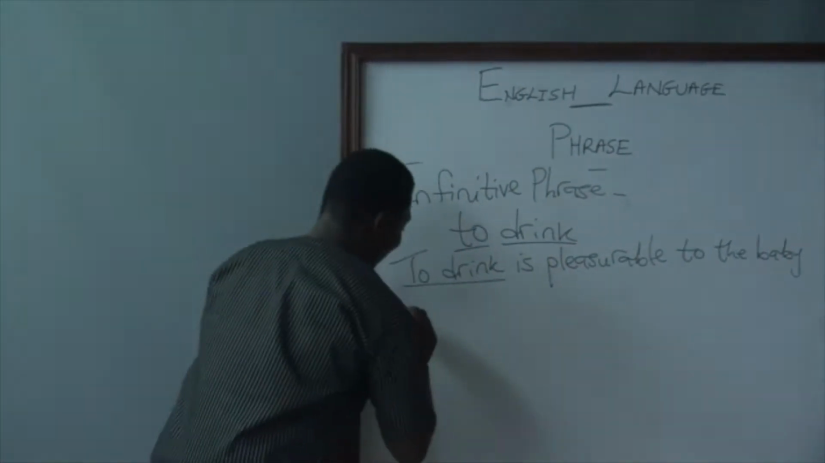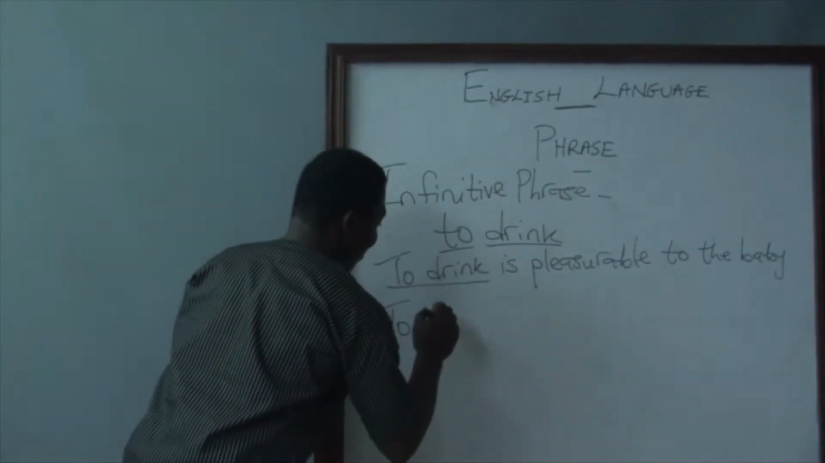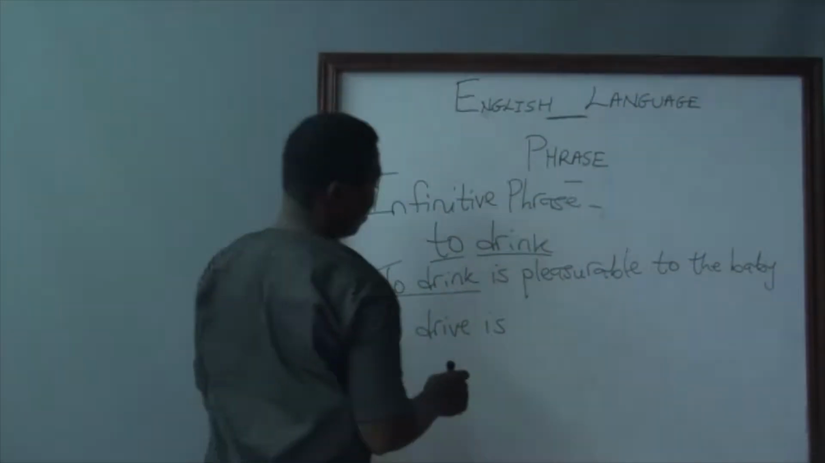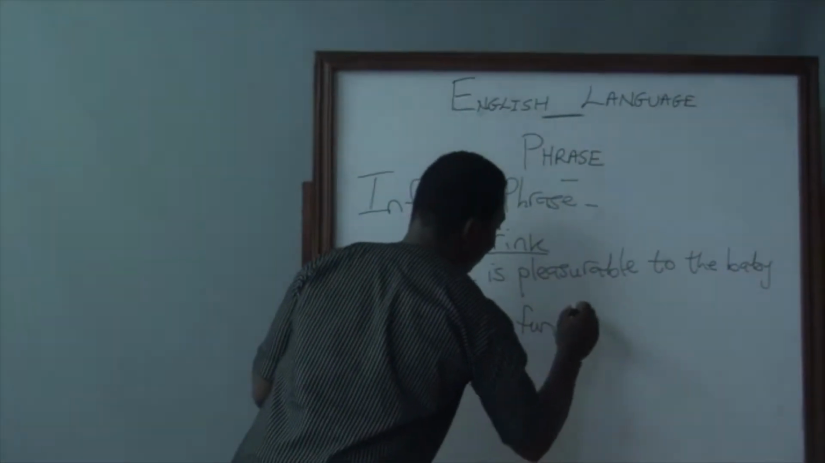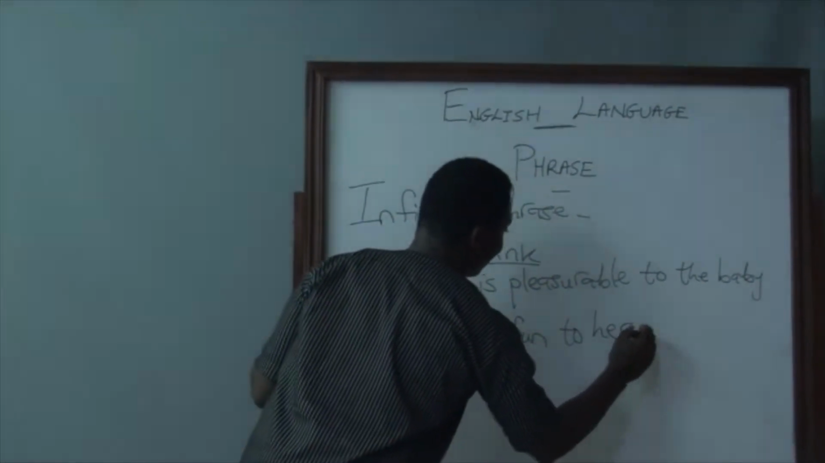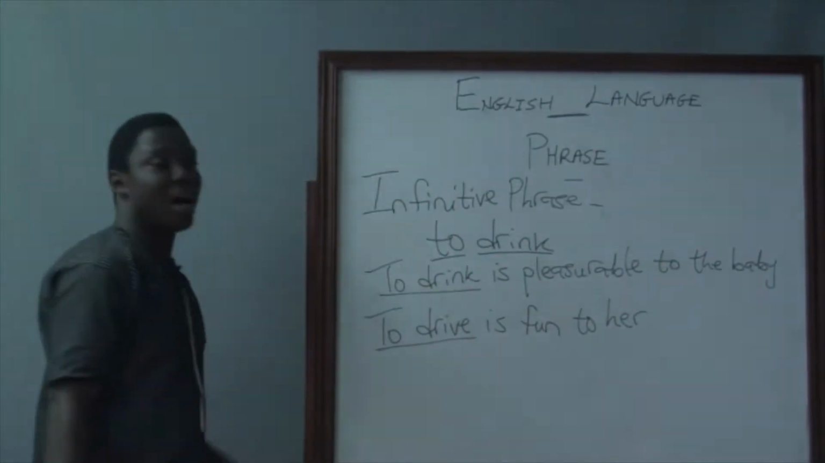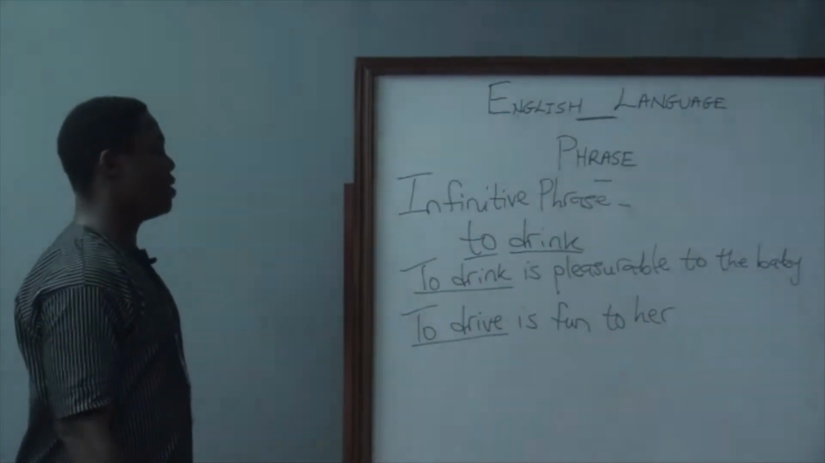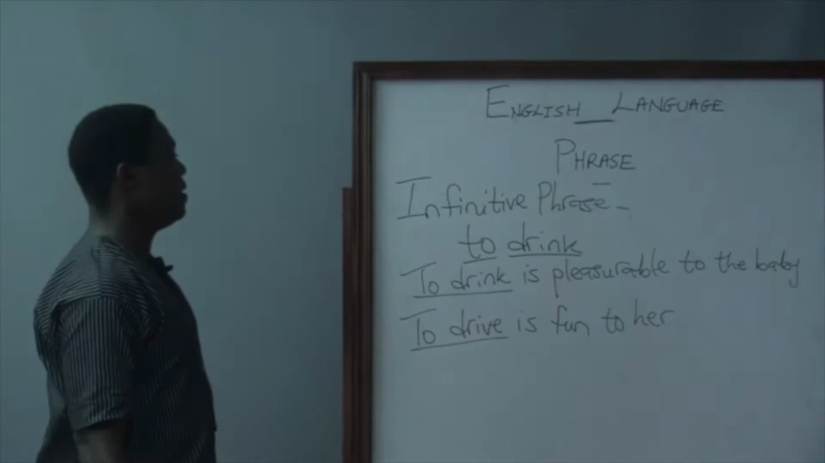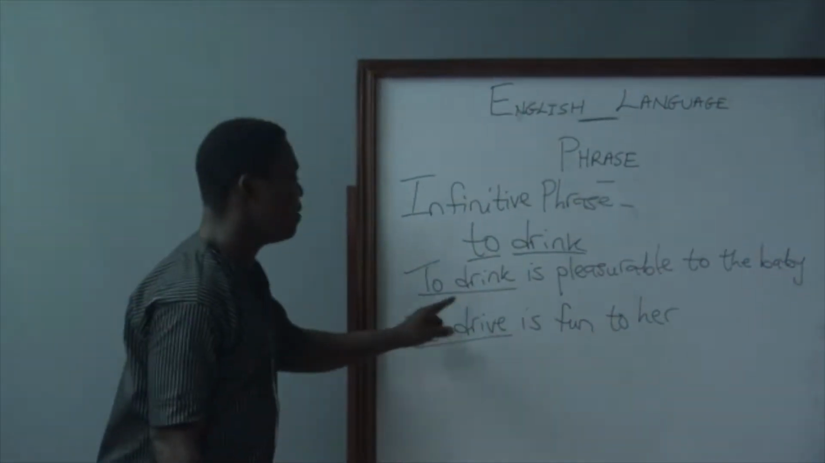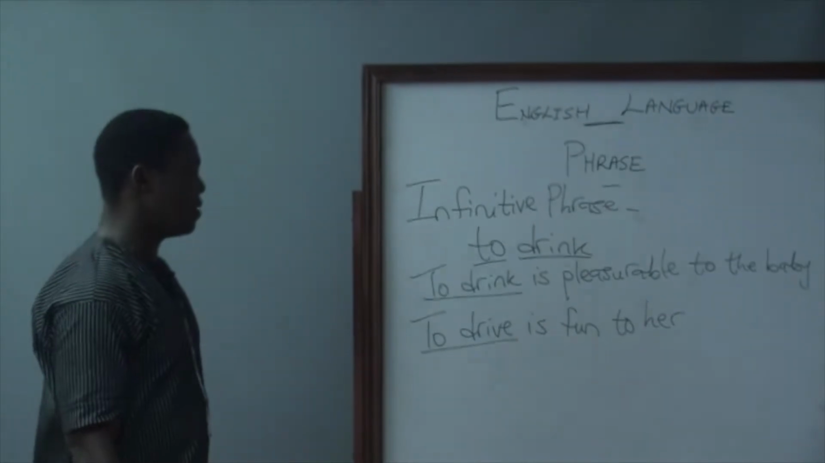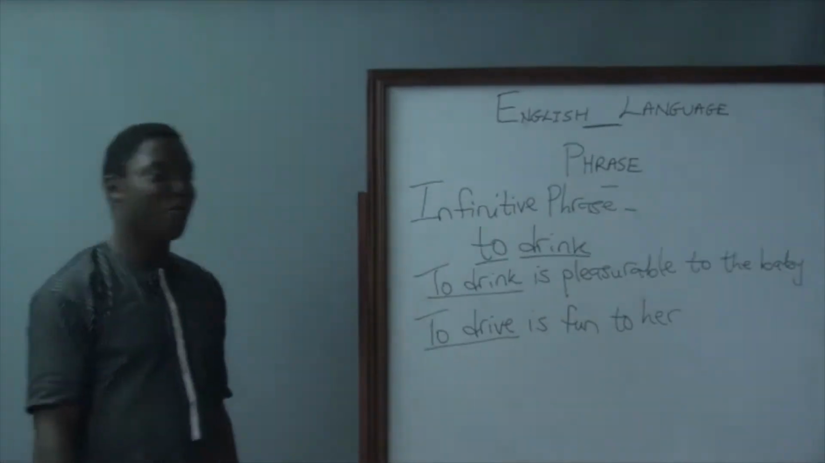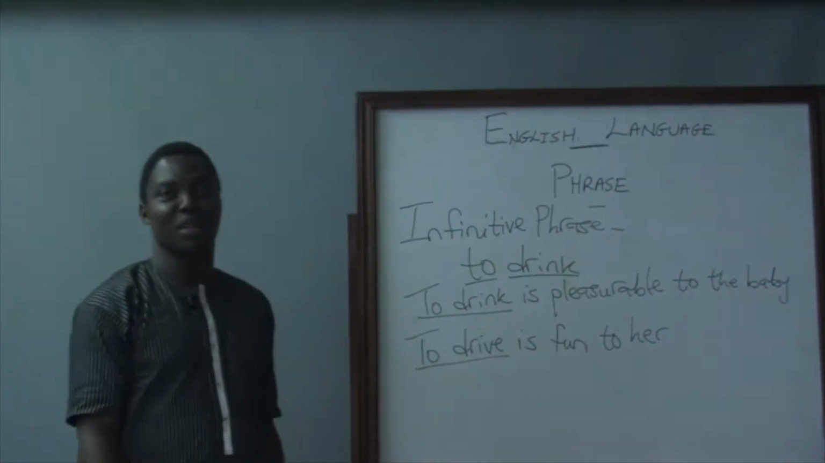Another example, to drive is fun to her. To drink is pleasurable to the baby. To drink here is an infinitive phrase. To drive here is also an infinitive phrase. And because of the to, it becomes a noun phrase, or a phrase simply put.